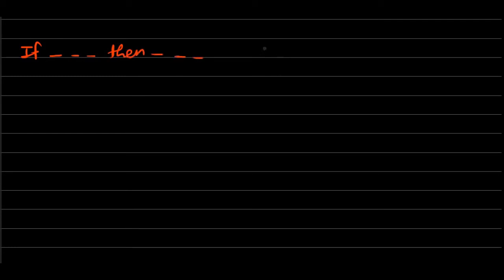This if-then phrase is also denoted by the symbol implies, which we frequently use. For example, if P, then Q. Here obviously P and Q are some statements. If P then Q is written in symbols as P implies Q.